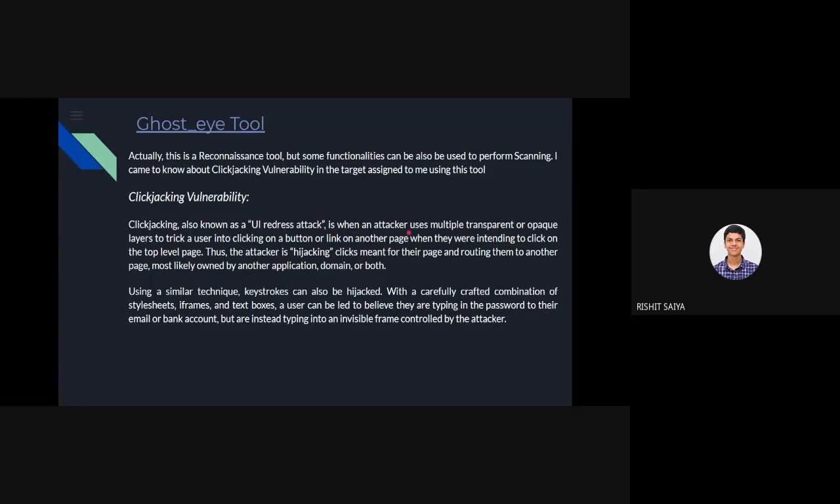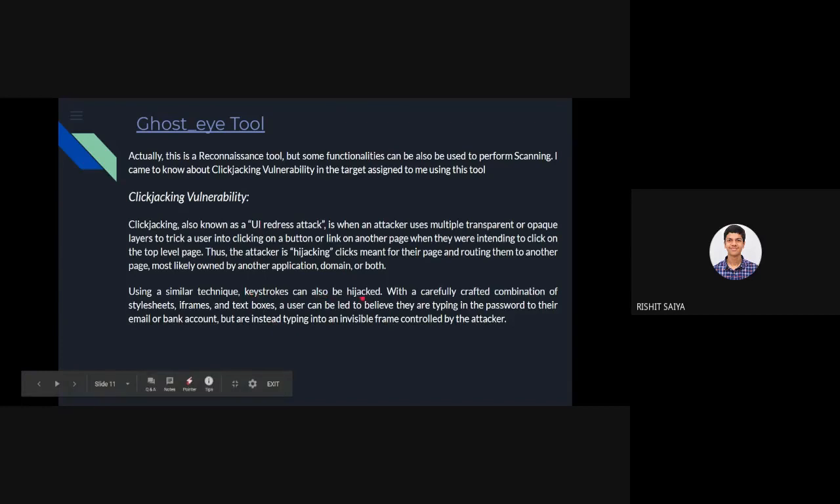It is where an attacker uses multiple transparent or opaque layers to trick a user into clicking a button. So it's kind of a phishing thing, or hijacking your system. The attacker is hijacking clicks meant for that page and routing them to another page which he likes. So the workflow of your document is not going according to what the developer had planned, while the hacker is hijacking that process. In this similar technique, keystrokes can also be hijacked.